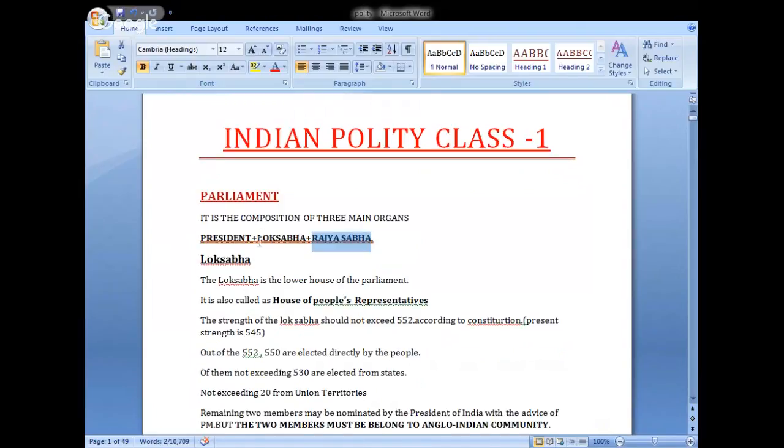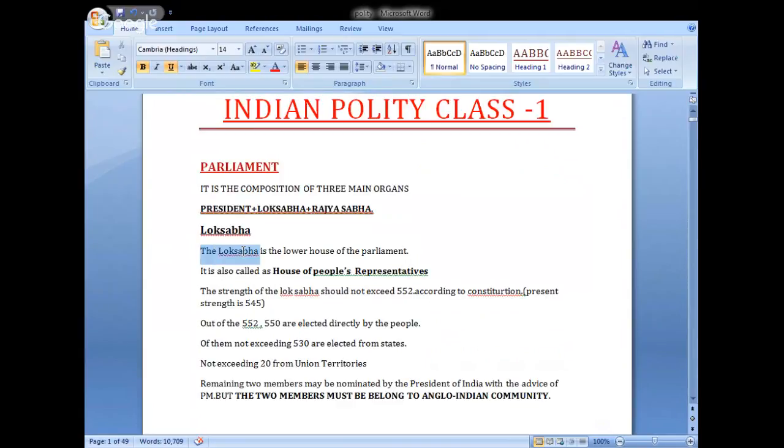Okay, let's first look into Lok Sabha. The Lok Sabha is the lower house of the parliament. It is also called the House of People's Representatives. It means the Lok Sabha is mentioned in the constitution as House of People's Representatives.